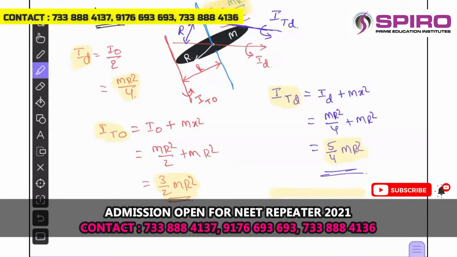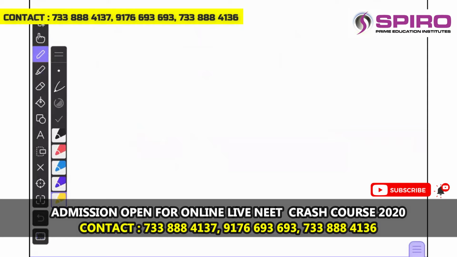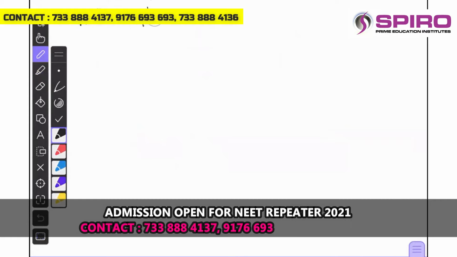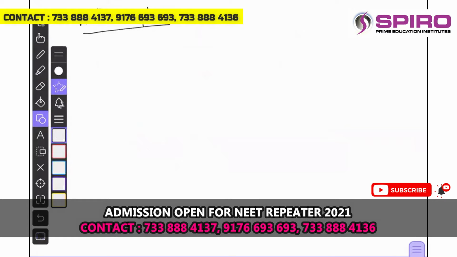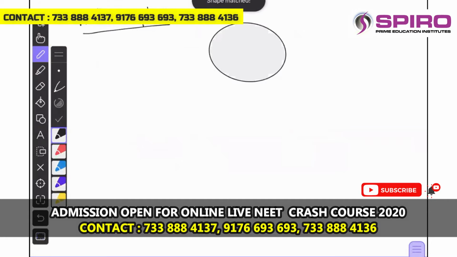Okay. The same way we will apply the theorems of moment of inertia in the case of a hollow sphere, right? Let us consider a hollow sphere. So the moment of inertia value in the case of the hollow sphere, let me say this is the hollow sphere, and m is its mass and r is its radius.